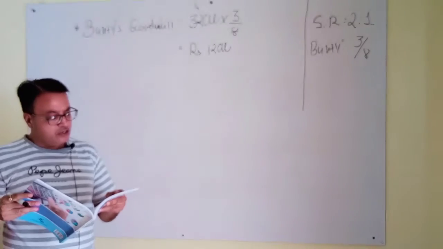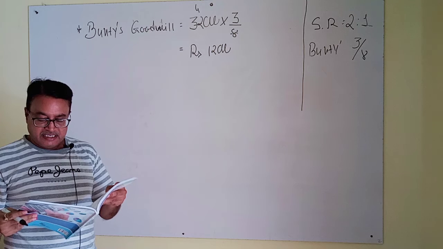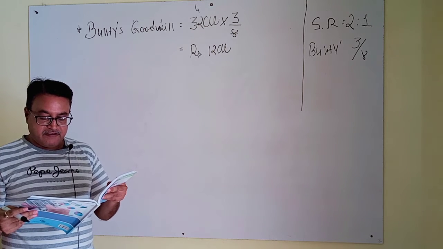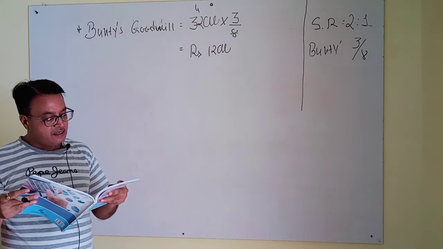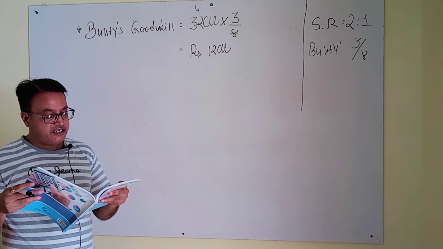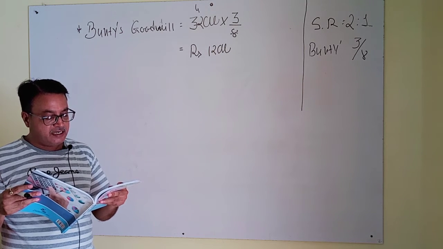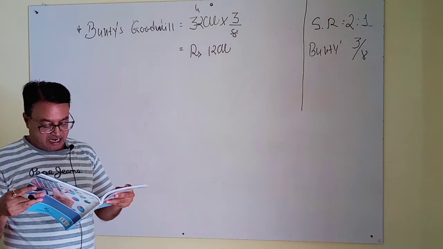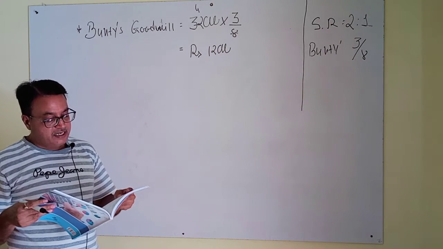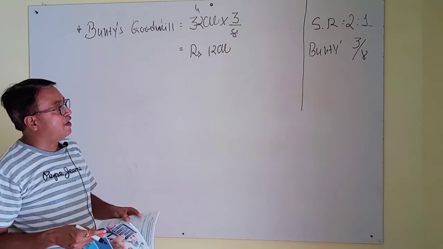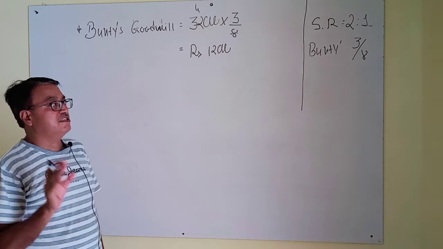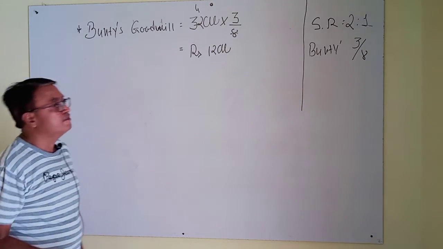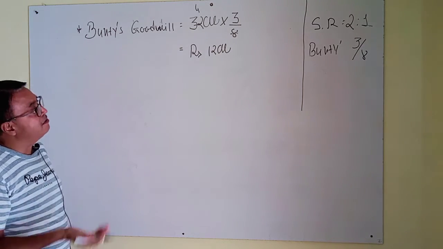Okay, now again go to adjustment number two. It is given that Bunty will bring 72,000 as capital and his share of goodwill in cash. Now you can see Bunty's goodwill we have found. Now record the journal for both capital and goodwill.